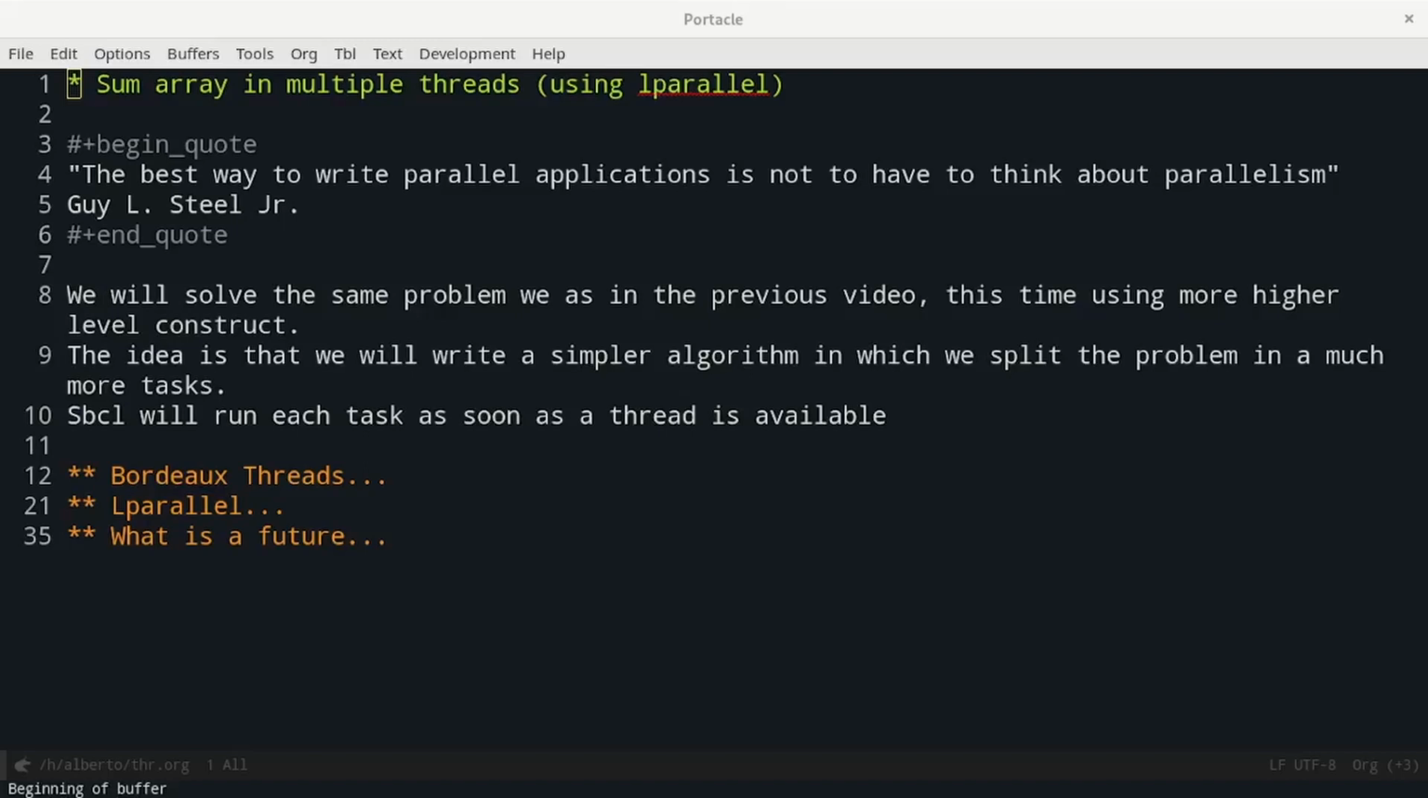The best way to write parallel applications is not to have to think about parallelism. We will solve the same problem as in the previous video, this time using a higher level construct. The idea is that we will write a simpler algorithm in which we will split the problem into many more tasks. As BCL, we run each task as soon as a thread is available.